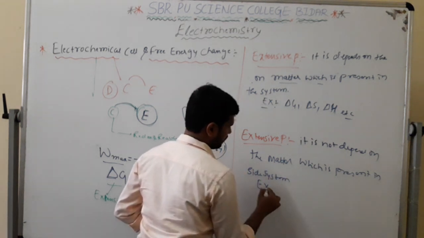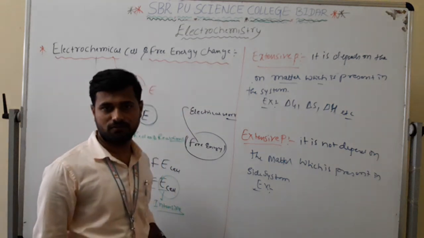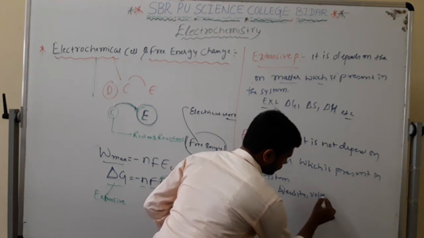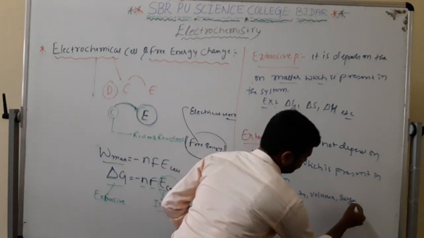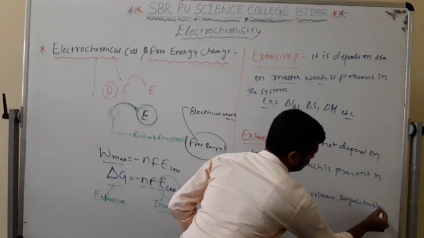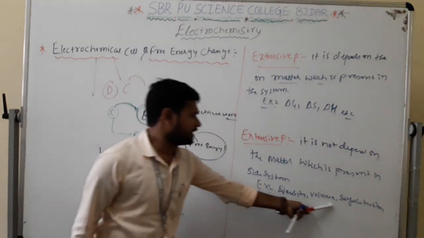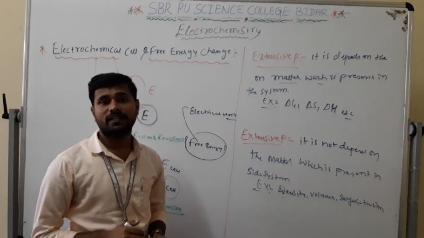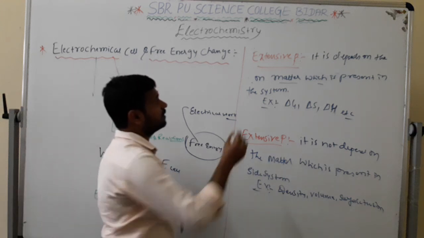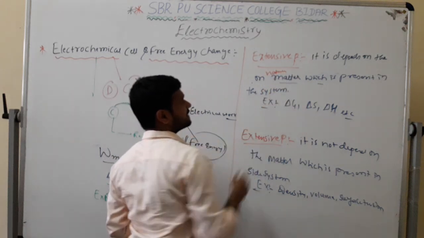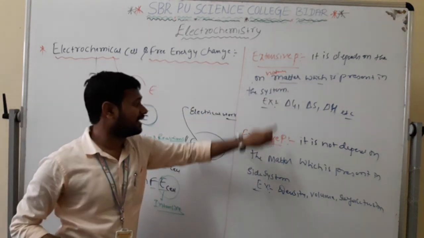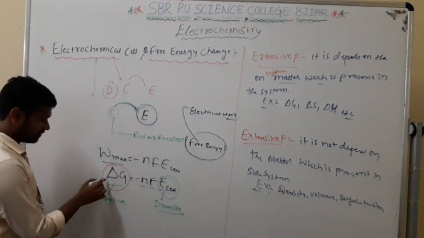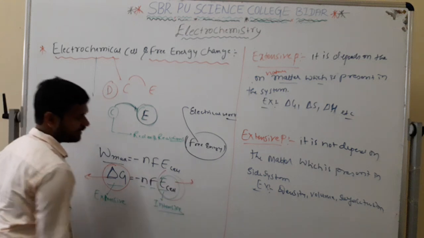For example, I am now considering surface tension, which is the best example. Density, volume, surface tension. These are the quantities which do not depend on the nature of the matter which is present inside the system. This depends, this does not depend. The final conclusion is delta G is extensive, E cell is intensive.